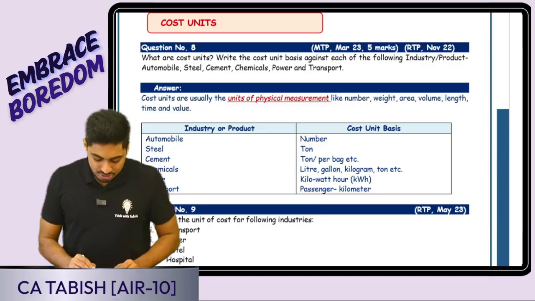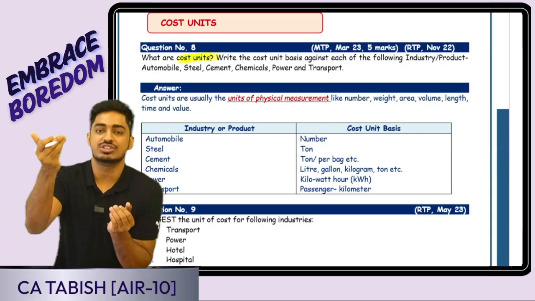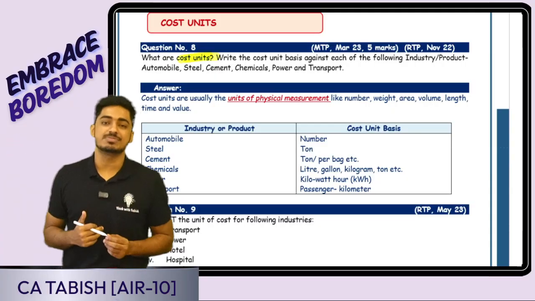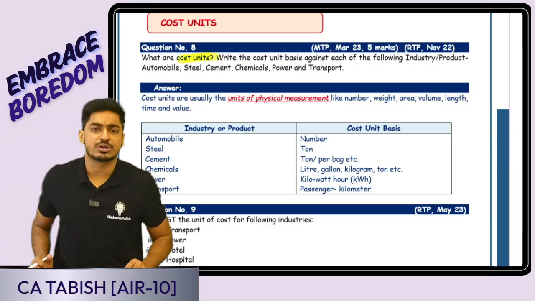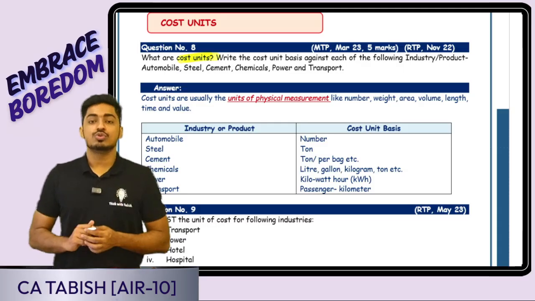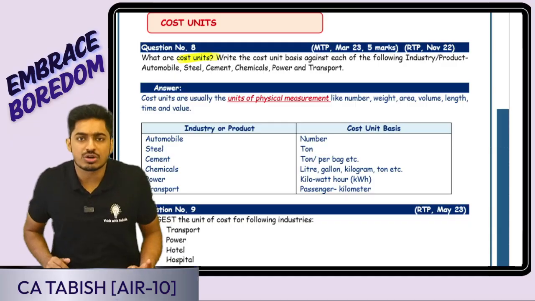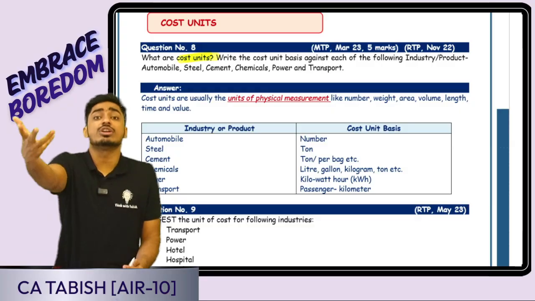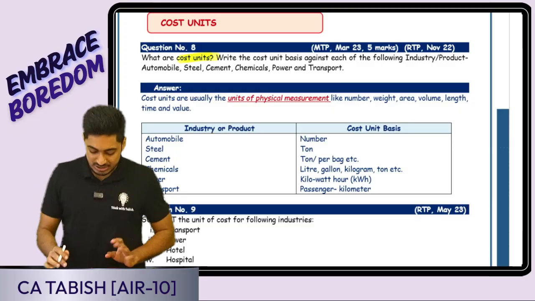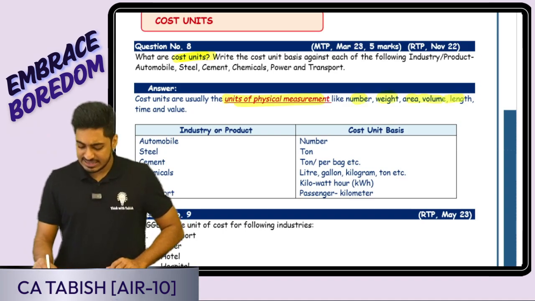Yes, everyone. The next question is, what is cost unit? It is the unit of measurement in which cost is measured. Say, for example, you go to a market, purchase tomato. How do you want the cost of a tomato? Per kg of tomato. You go purchase steel. How do you want the cost? Per ton of steel. Purchase cement. How do you want the cost? Per bag of cement. Say you purchase a mobile, per unit of mobile. That is the cost unit. Yes or no, everyone? It is the unit of measurement. It can be number, weight, area, etc.